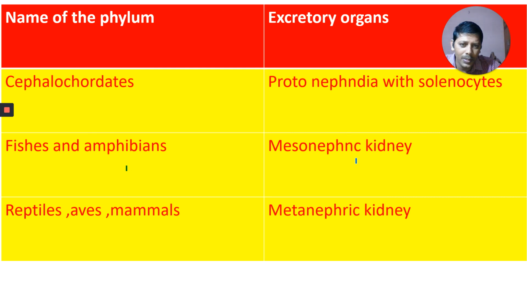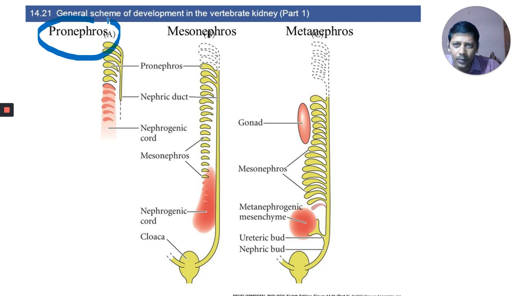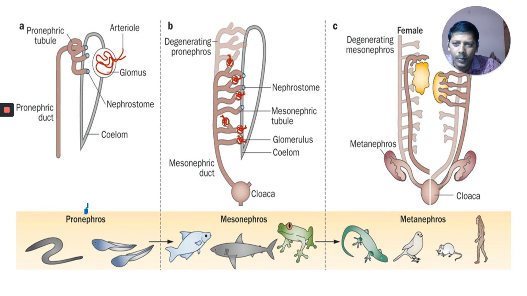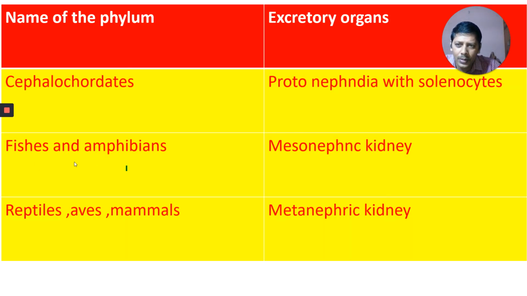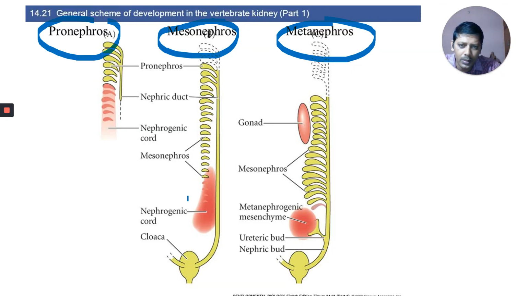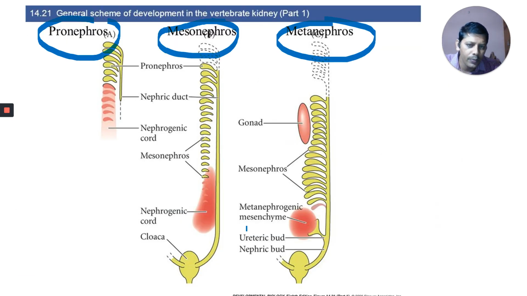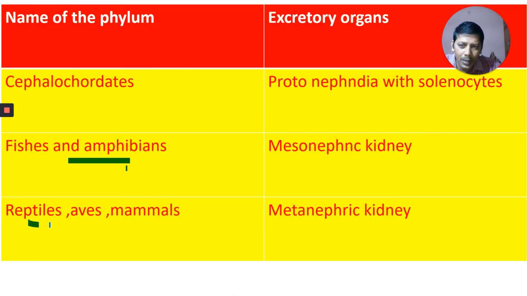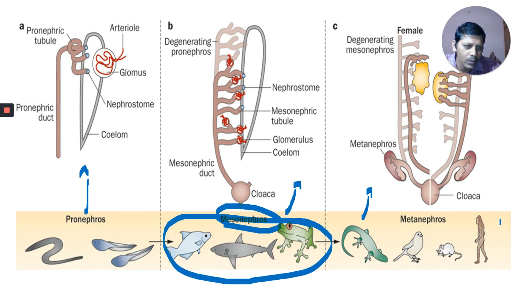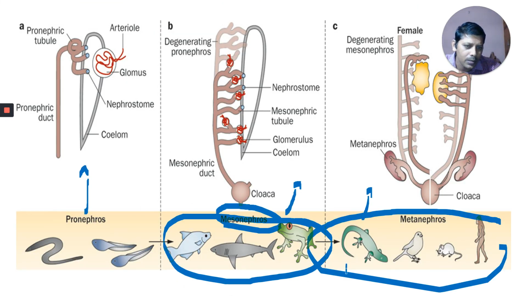Next one, in fishes and amphibians, mesonephric kidneys are there. You can see here pronephros, these are the mesonephros, and these are the metanephros. Pronephric kidney, mesonephric kidney, metanephric kidney. You can see the examples for this one. Fishes and amphibians, frog and fishes, are given here. They have mesonephric kidneys, and reptiles, aves and mammals have metanephric kidneys.